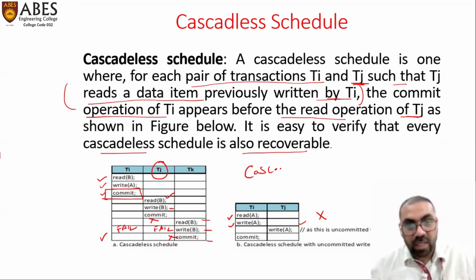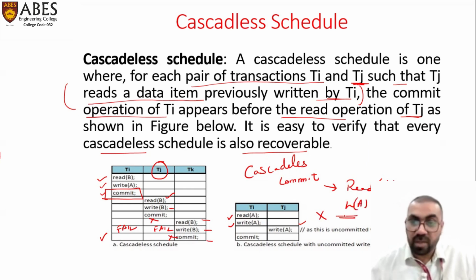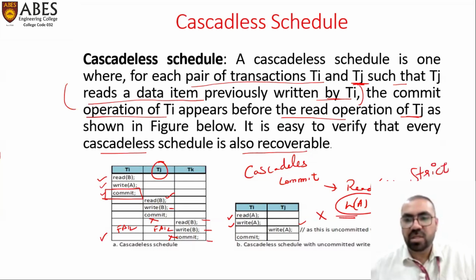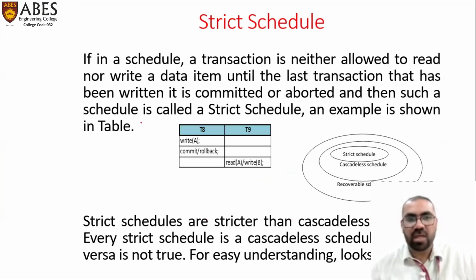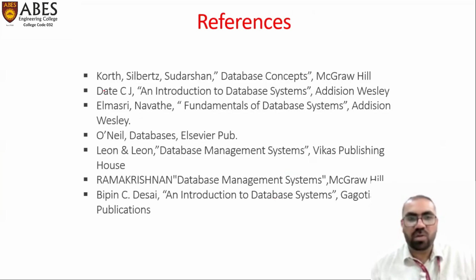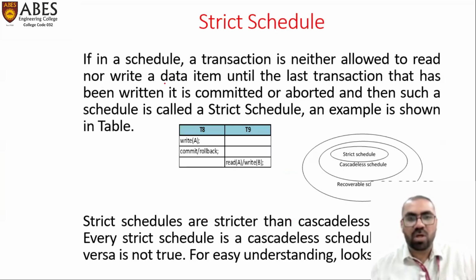Cascadeless only guarantees you a commit followed by a read operation. What do we do with the write operation? The problem still exists. To recover from this problem, we have another kind of schedule, that is the strict schedule. See this: in a strict schedule a transaction is neither allowed to read nor write until the last transaction that has written is committed.